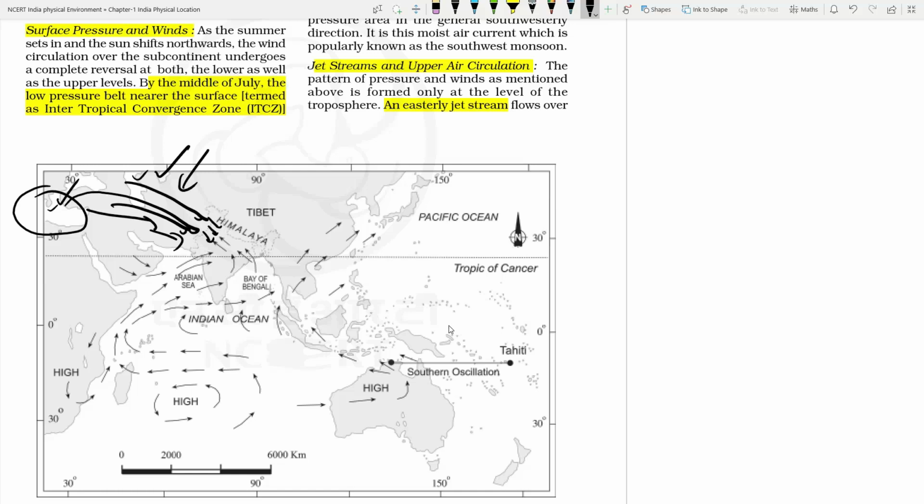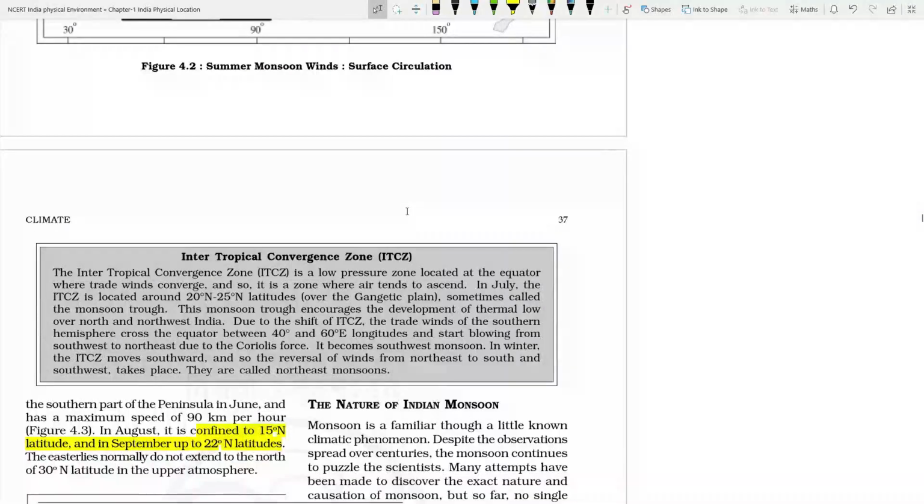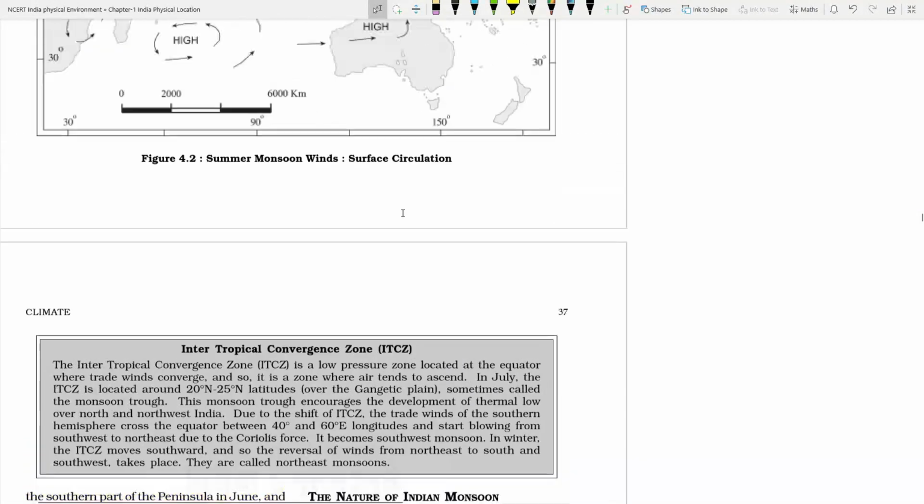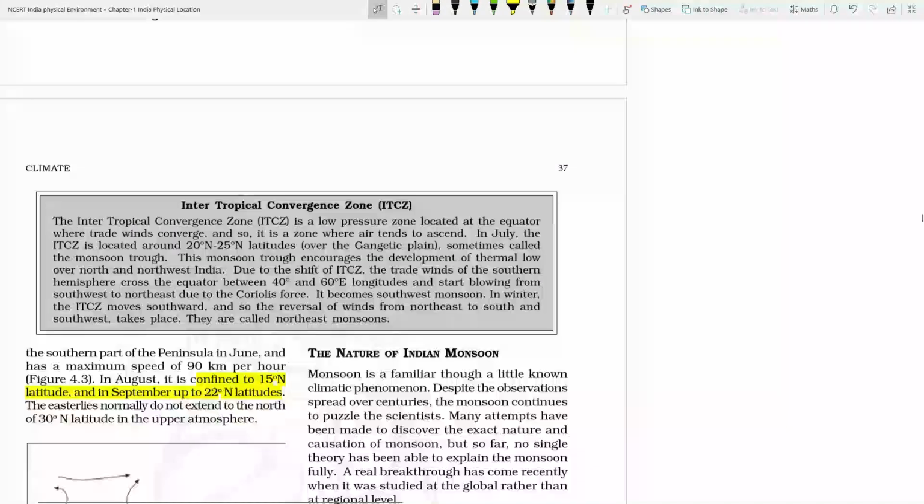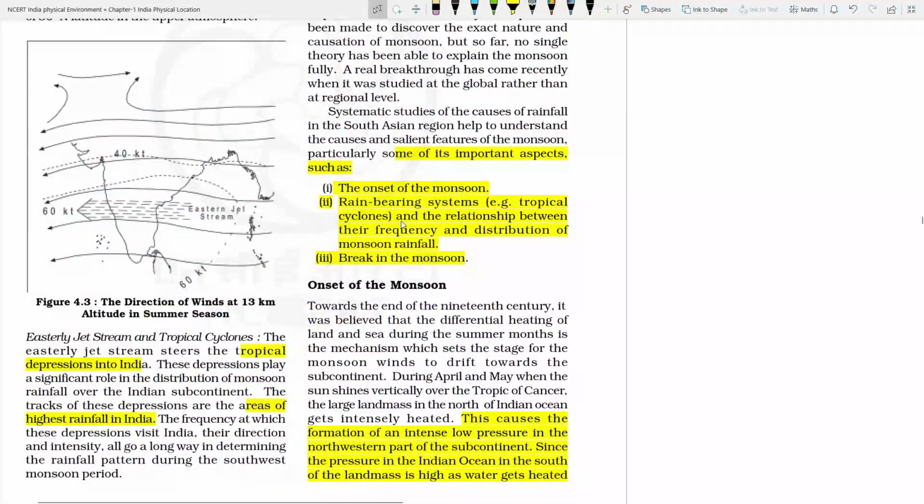So the jet stream has an important role for this, because it is important for the rabi crop. The rainfall for the rabi crop plays an important role. Then the easterly jet stream. The easterly jet stream flows at the time of the June season. You can see this area, and the easterly jet stream flows roughly around this, in June and July season. So it is seasonal only. It is not permanent or planetary like the subtropical westerly jet stream.